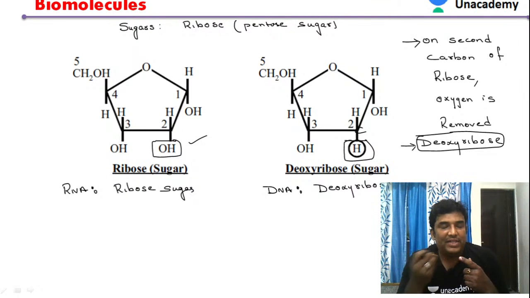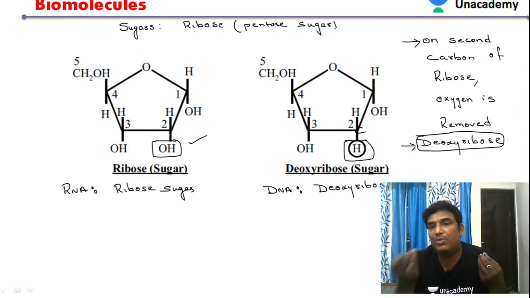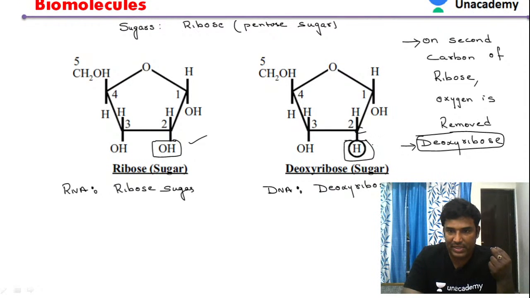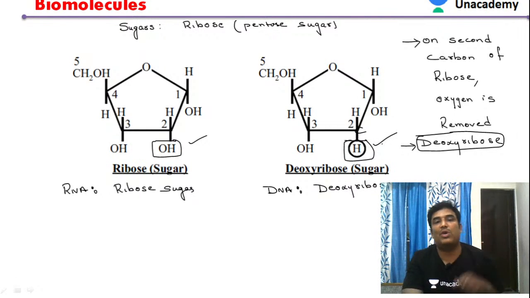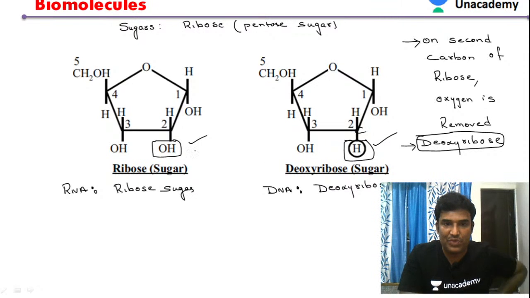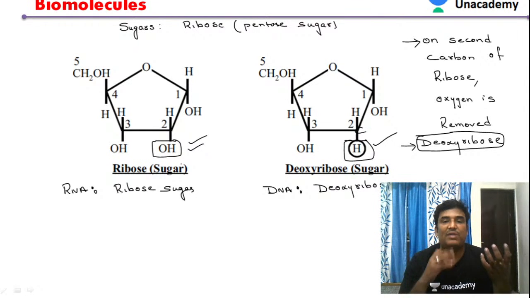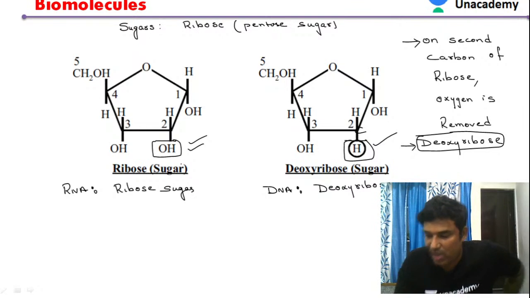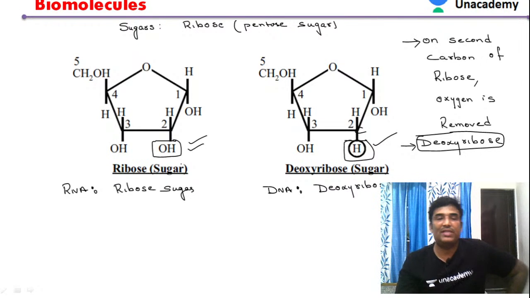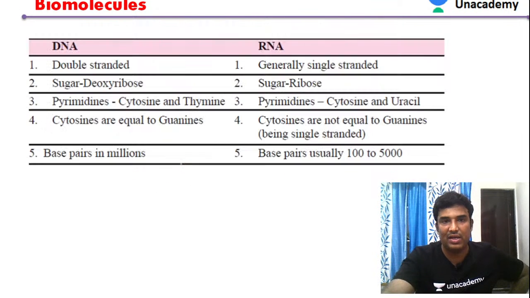So why is the sugar present in DNA called deoxyribose? Because deoxy means one oxygen is removed. Oxygen is removed from ribose at the second carbon. That's the reason that ribose is called deoxyribose. Whereas normal ribose has an OH group here, so oxygen is present. That is the difference between the sugar present in DNA and the sugar present in RNA. In DNA, the sugar is deoxyribose, whereas in RNA, the sugar is ribose.